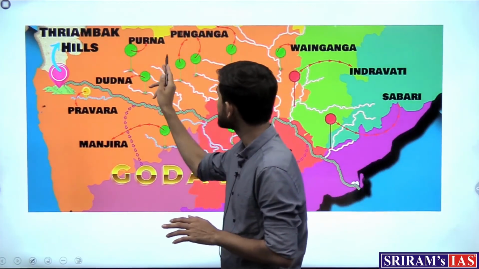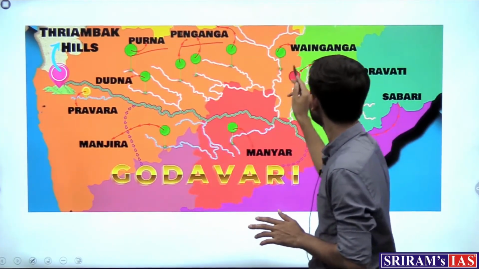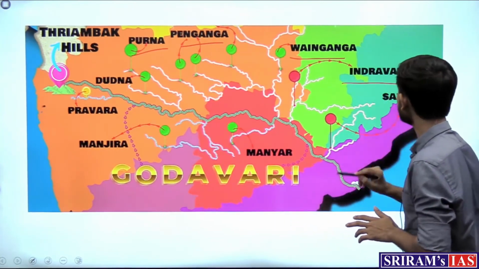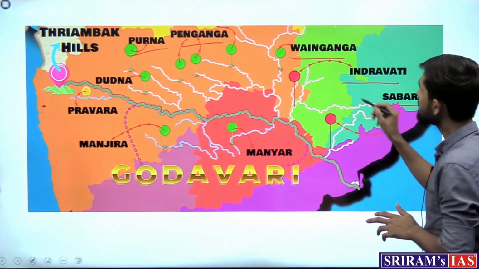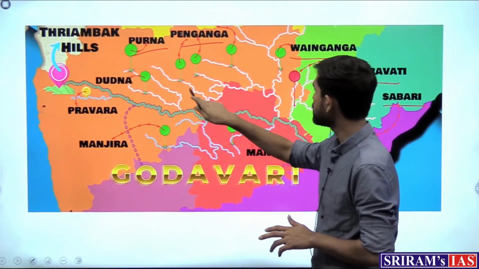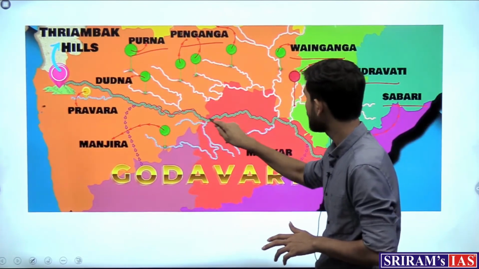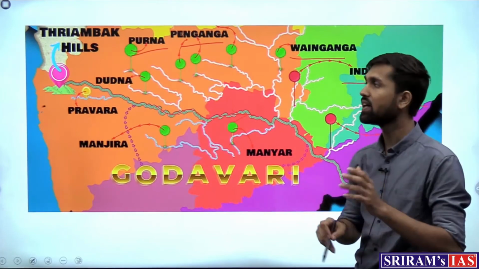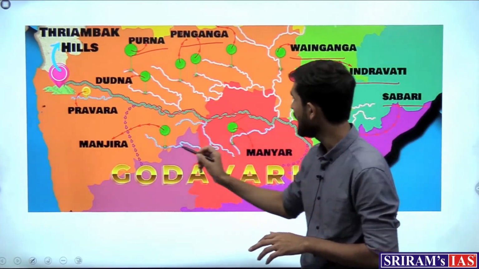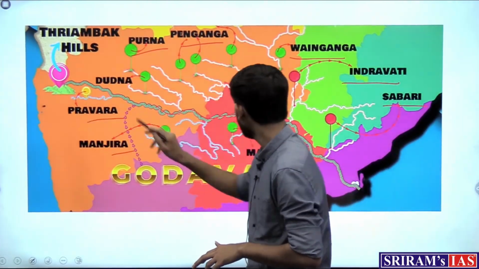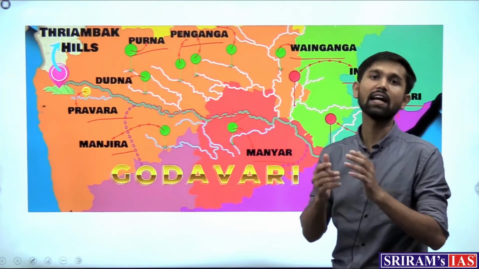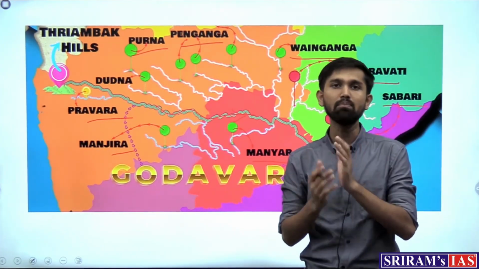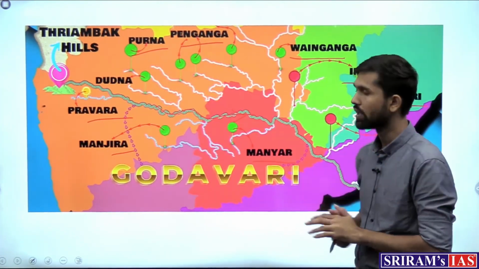So tributaries such as Purna, Penganga, Wainganga, Indravati, and Sabari are joining from the left to the river. The river is moving like this and they are joining from the left, that is why these are left bank tributaries. And Manjira, Pravara, Manyar, these are the right bank tributaries. So these are some of the important tributaries of the river Godavari, right?